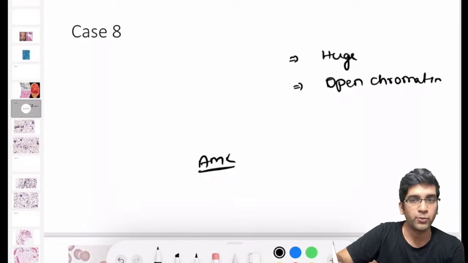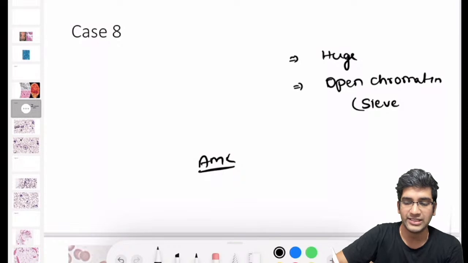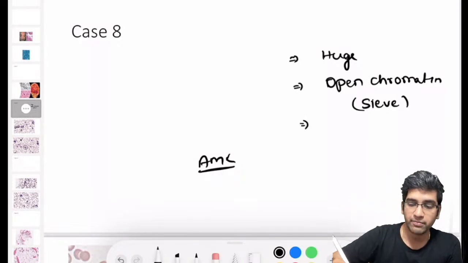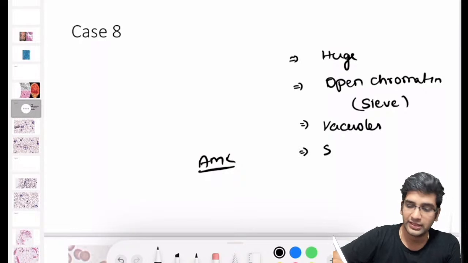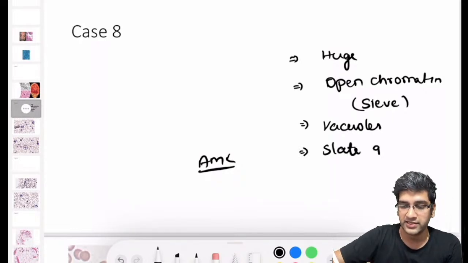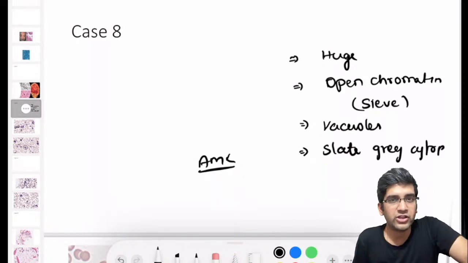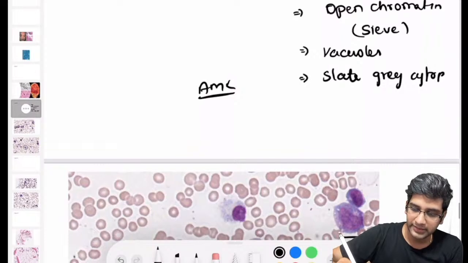As per the textbook, monoblasts have something called a sieve-like or lacy chromatin. It looks like a sieve. It's very, very open chromatin, right? Monoblasts might have lots of vacuoles in the cytoplasm. They might not have granules, but as per the textbook again, they have a slate gray cytoplasm. They do have a little bit more abundant cytoplasm compared to the other blasts. In real life, it will not look slate gray. It might look a little bit bluish, but that's what your textbook says, a slate gray cytoplasm, right?